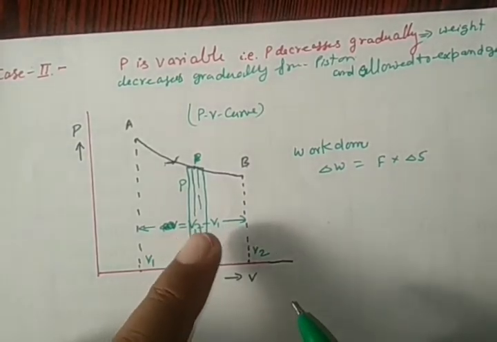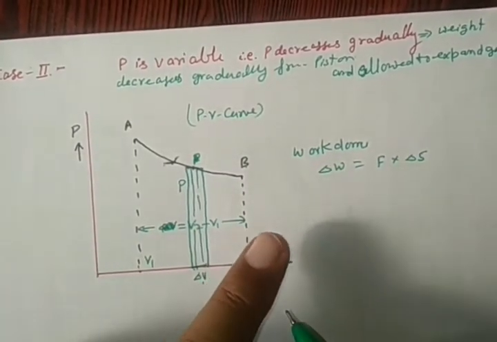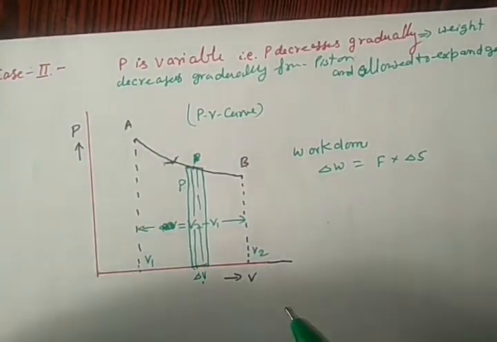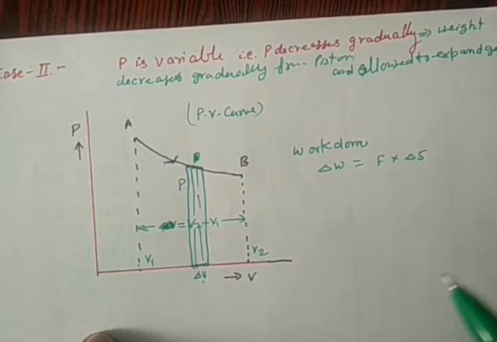We will add the area of all rectangles, which denotes the work done, F into delta S, right?